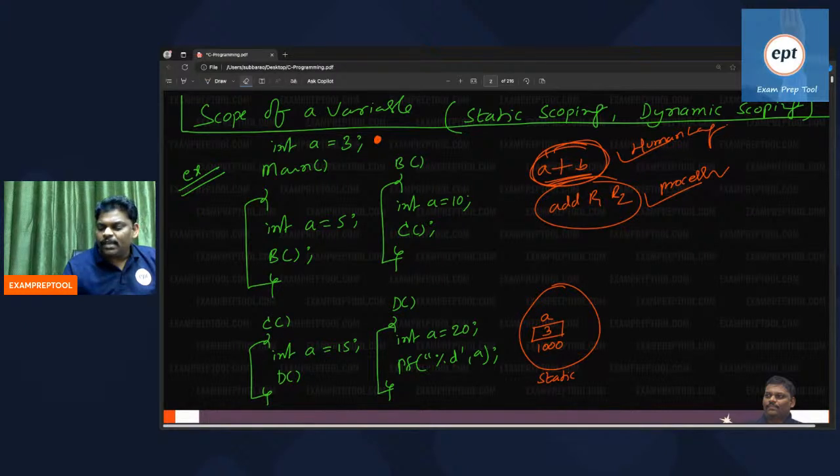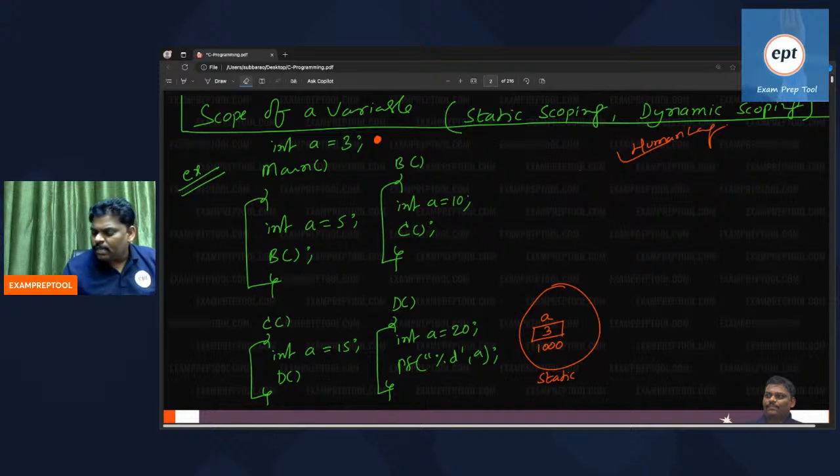Can you come here once again? Compile this program. When you compile, this program will be converted from high level to low level. That's one thing. But remember, global variable memory will be allocated at compile time itself, in the static area. Remember two things: compilation purpose is converting from high level to low level, and for global variables, it will allocate memory also. Global variable memory allocation is done.